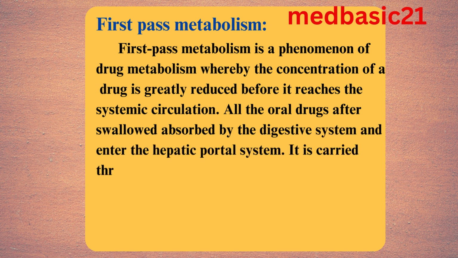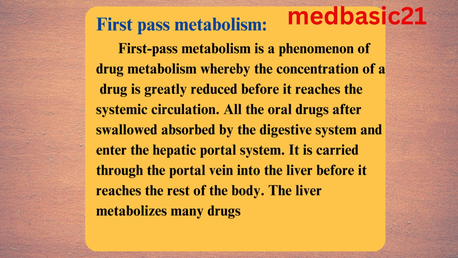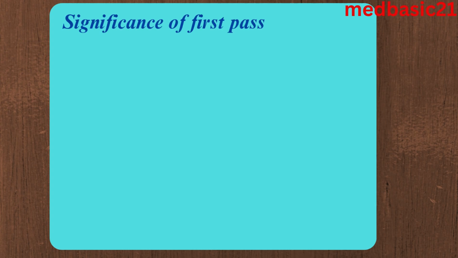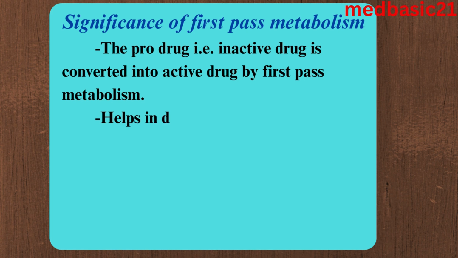It is carried through the portal vein into the liver before it reaches the rest of the body. The liver metabolizes many drugs by hepatic enzymes, mainly CYP450. Significance of first-pass metabolism: a prodrug, like an inactive drug, is converted into an active drug by first-pass metabolism, which helps in drug